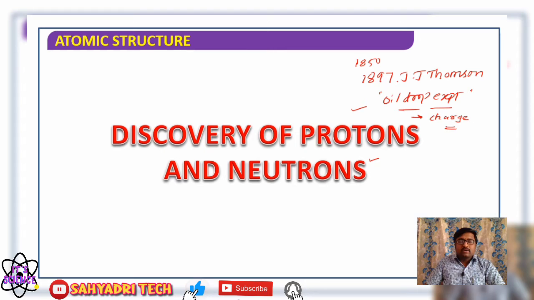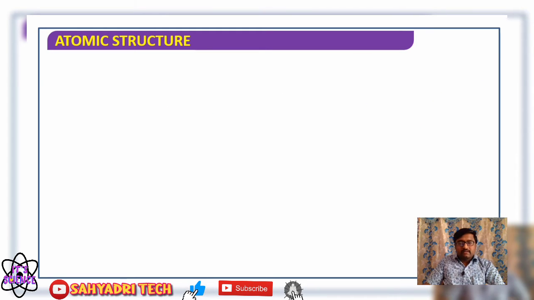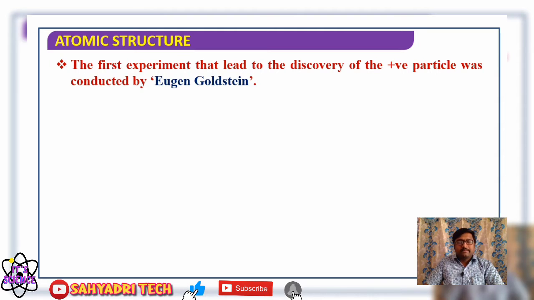We know that the discovery of subatomic particles came with the help of the discharge tube experiment. What made scientists think of discovering subatomic particles? It is the invention of discharge tube experiments. Here the discovery of the proton is also associated with discharge tube experimentation itself.